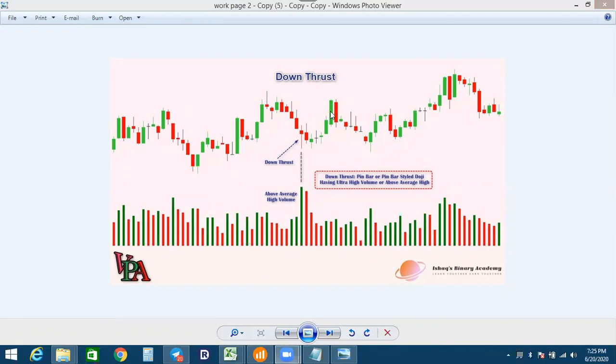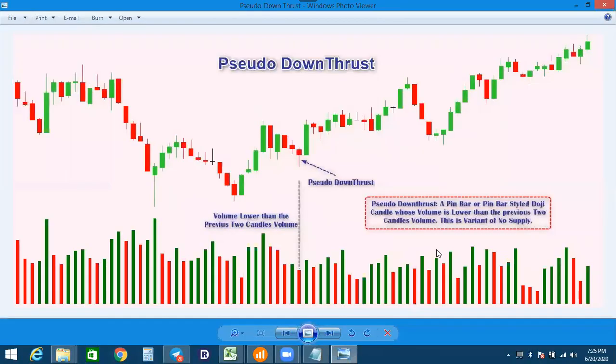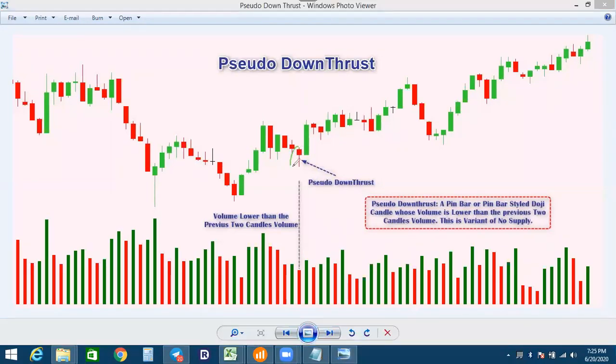And then that is an example of down thrust and another example of pseudo down thrust. Look at that, it is the same candle like in the downtrend. Here we found the volume is low from the previous two candles. You will find the immediate effect is going up. Why do you find an immediate effect?